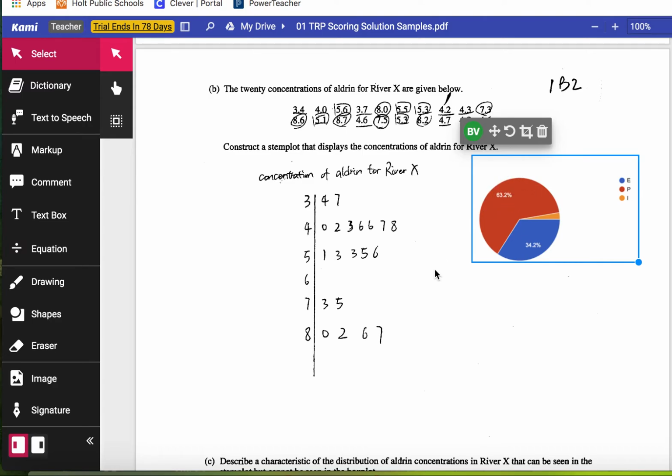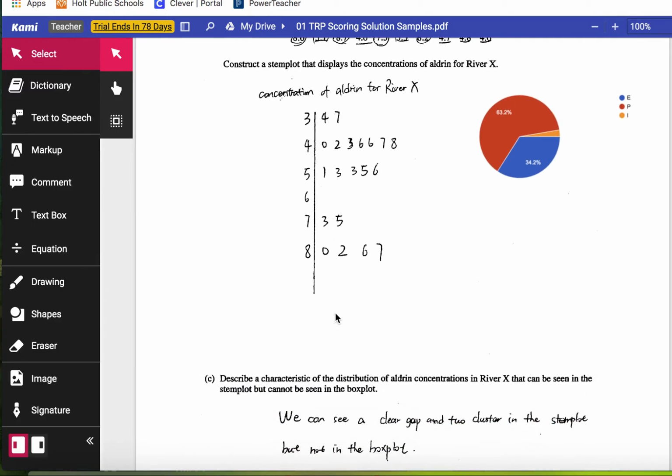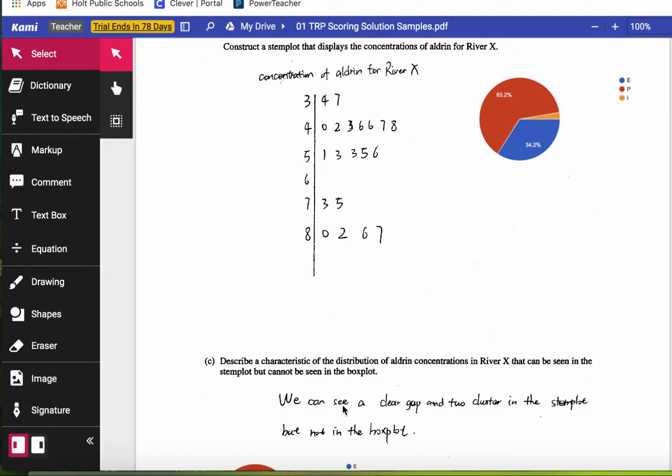It is partial. Here's the other thing that I want to point out. River X, right? So this particular display, and it's part of part C, you can see a clear gap and two clusters in the stem plot. You can see your cluster here. You can see your cluster here.